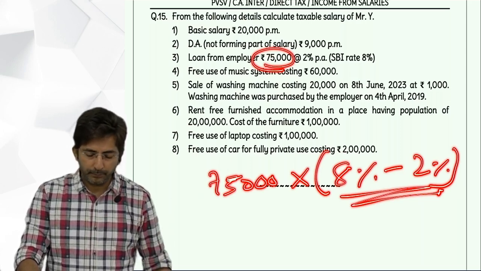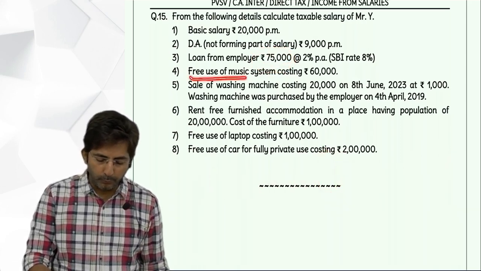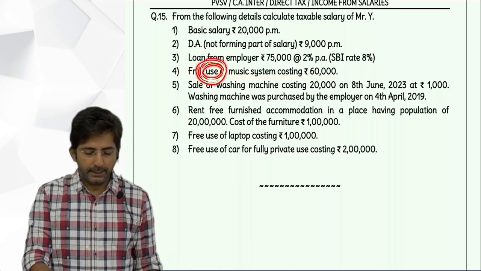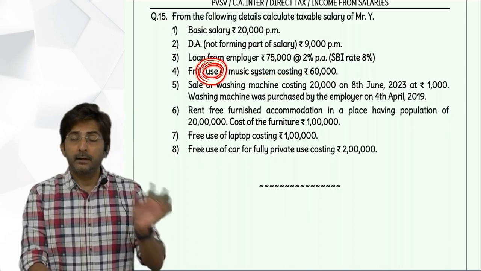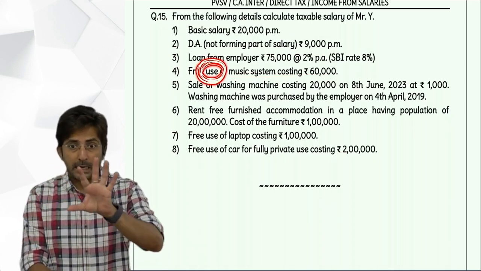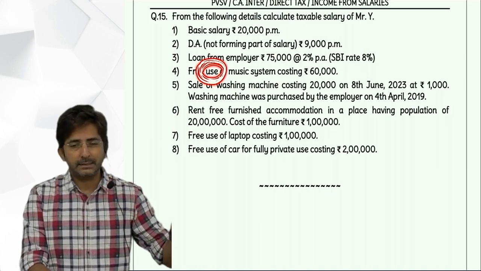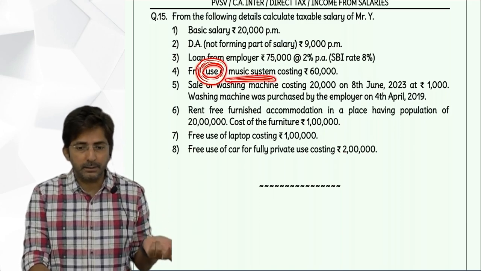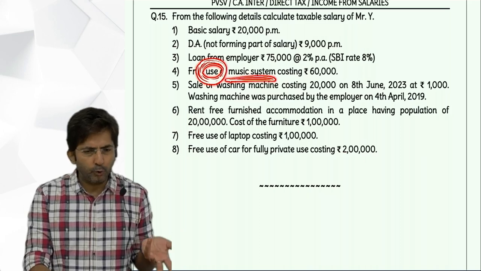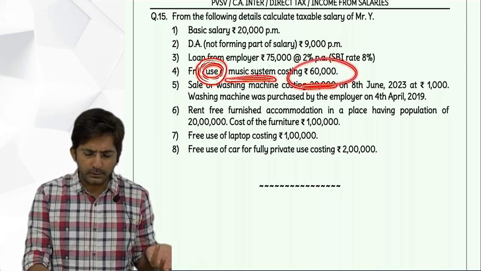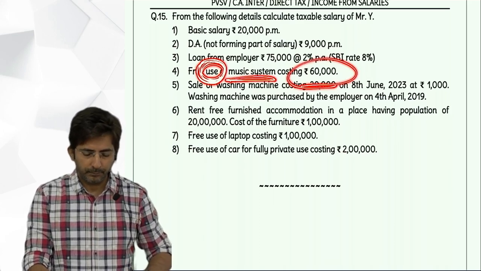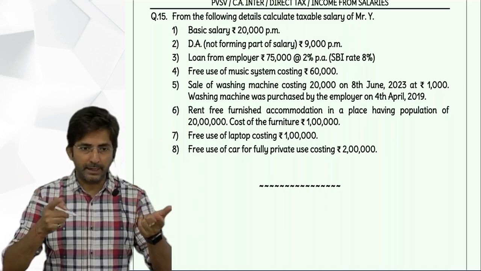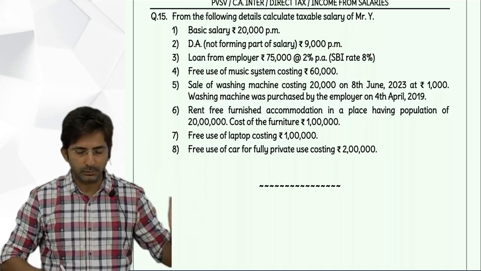Outer column, okay. Then free use of music system. This is use of movable asset. And how is the chart of use of movable asset? Computer, car, exam, car detailed chart. Other asset: depreciation or hire charges. This is other assets, so you will take depreciation. Hire charge is not given, so you will take depreciation, 10% of cost, that comes to 6,000. So wording: free use of music system, bracket, 60,000 into 10% depreciation, amount column 6,000.